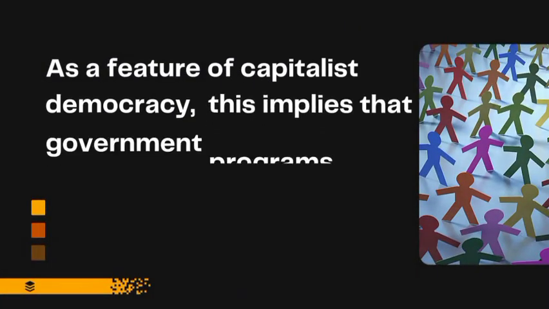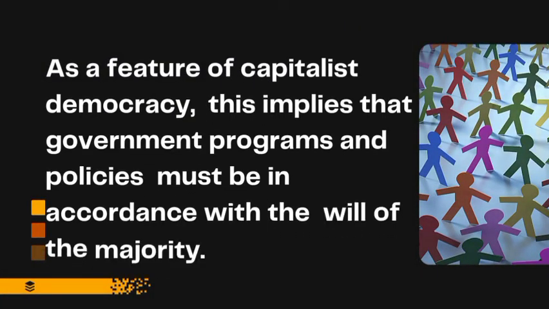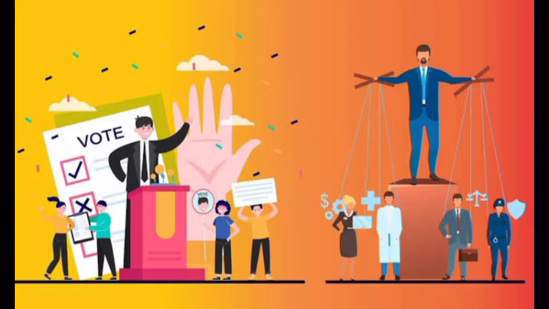As a characteristic of capitalist democracy, this implies that the policies and the programs of the government must be in accordance with the will of the majority in the society. That means a larger group, a larger fraction of the society. It must favor a larger fraction of the society. So majority rule is a good characteristic of capitalist democracy.